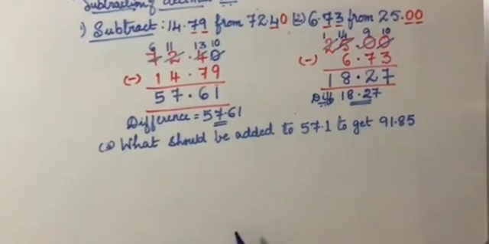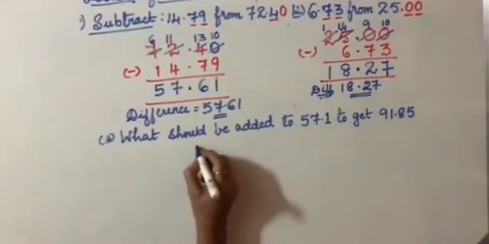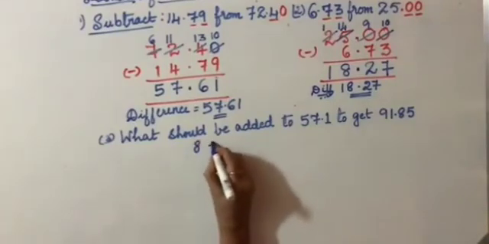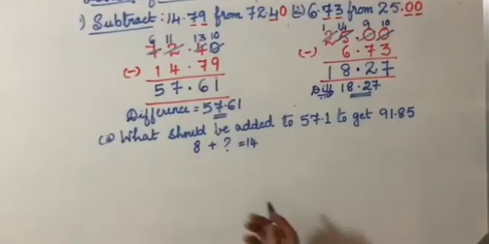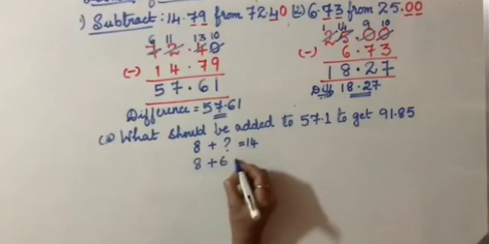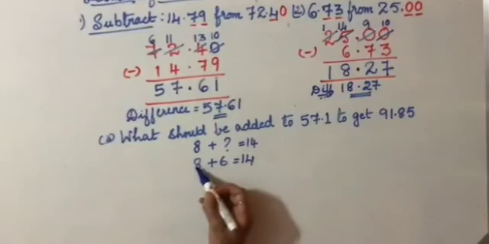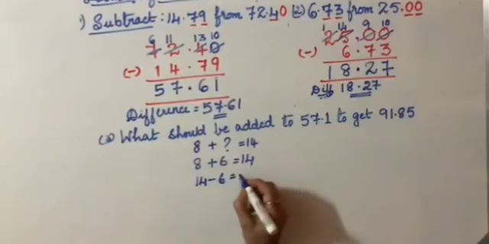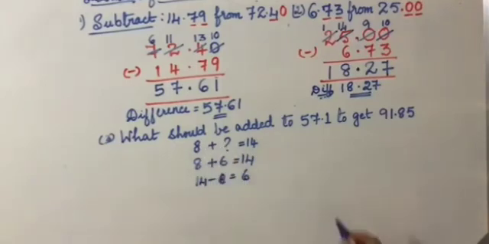Okay, let me explain to you how it is. Suppose I tell you, children, what should be added to 8 to get 14? What will you say? Immediately, because this is a single digit, you will say, we have to add 6. That is 8 plus 6 is 14. So how did you get 6 here? 14 minus 8 gave you 6. Is it not? So 6 has to be added to 8 to get 14. That's how we are doing the same way.